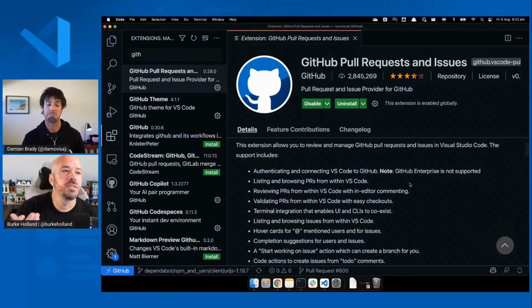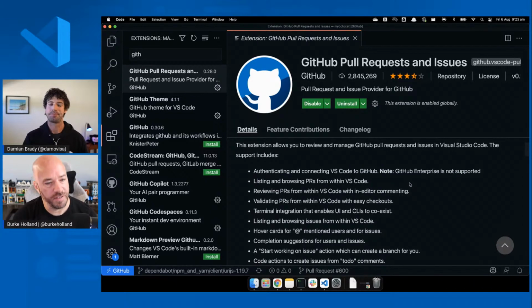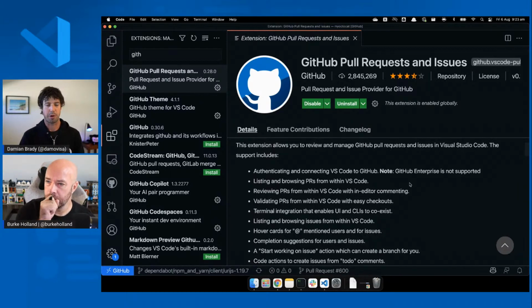I think that does beg the question of, is this supposed to replace the GitHub interface, Damien? What's the end game here? There's still plenty of stuff in GitHub that you don't get here, like your project management and stuff like that. Looking at individual issues and pull requests, seeing what's assigned to you, it's great for that. What this is really about is enabling that developer workflow.